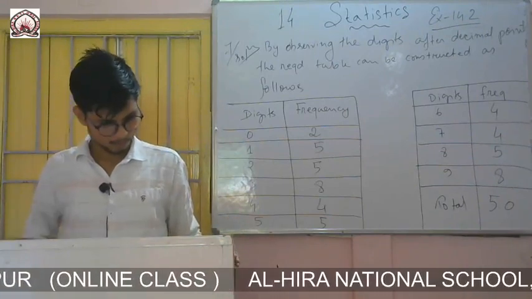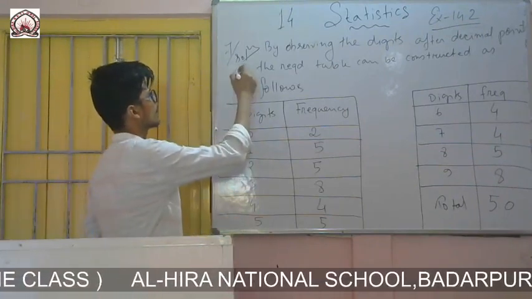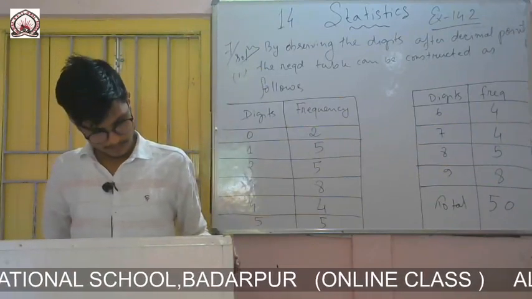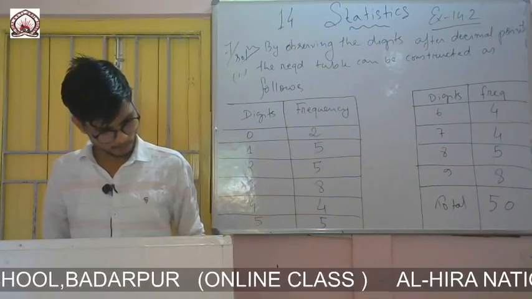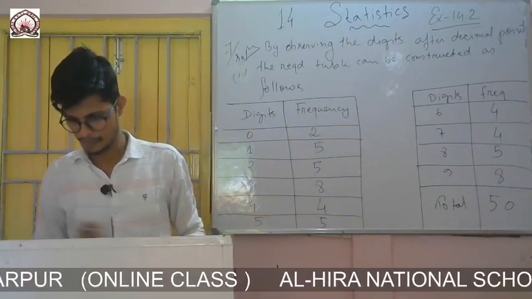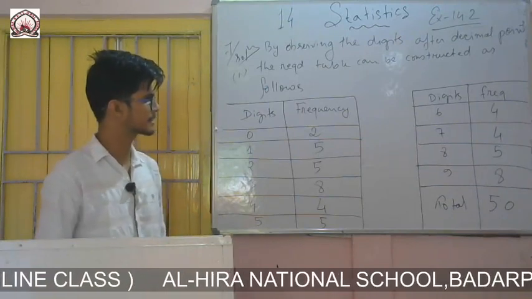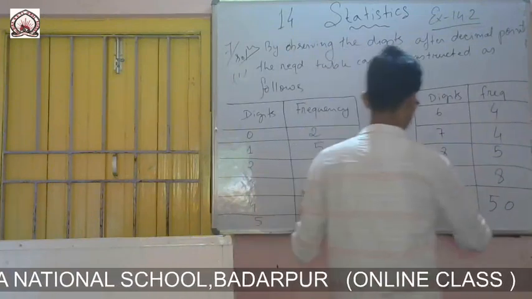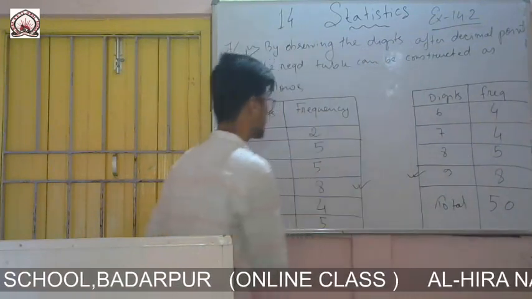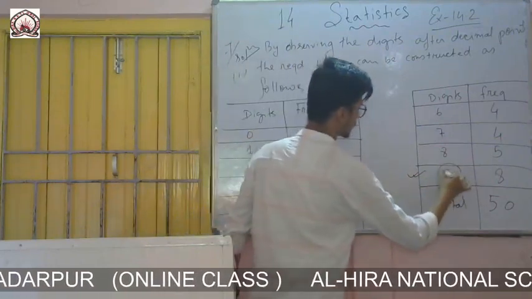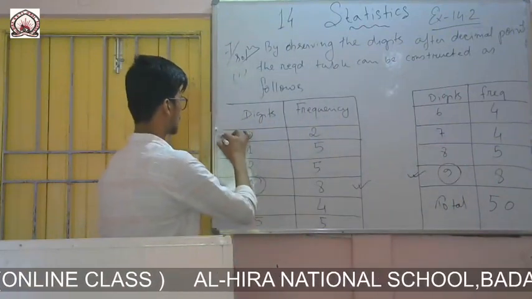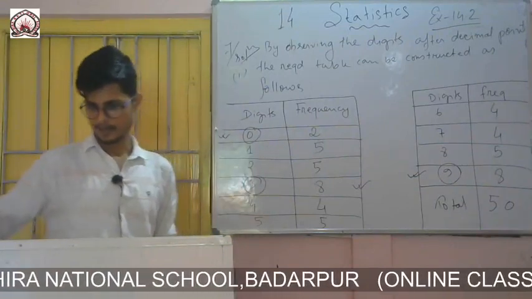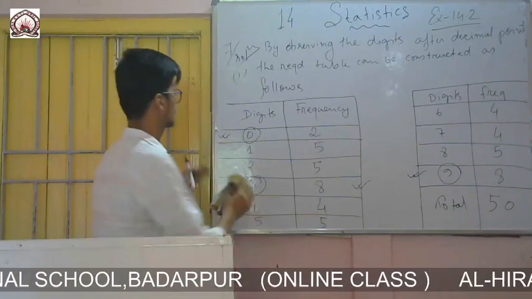Now Roman number 2, the most frequently occurring digit. You have to find the most frequently occurring and the least frequently occurring digit. Which is the most frequent? 3 is occurring 8 times, 9 also 8 times. So these are the most frequently occurring digits, one is 3 and another is 9. The least is 0.